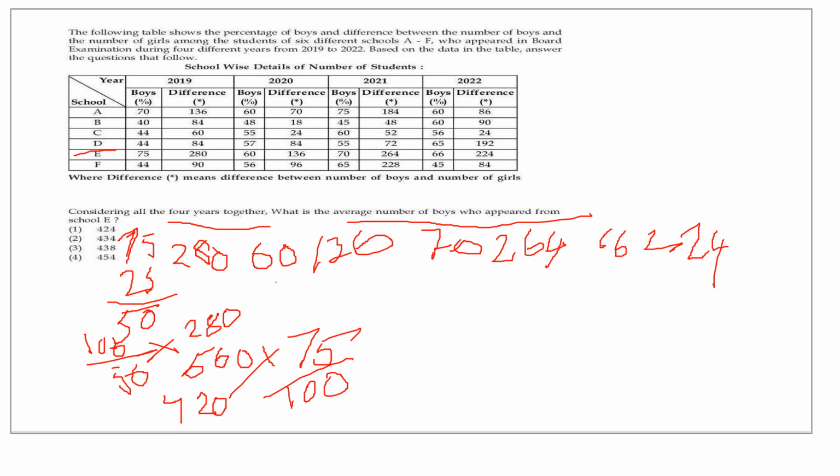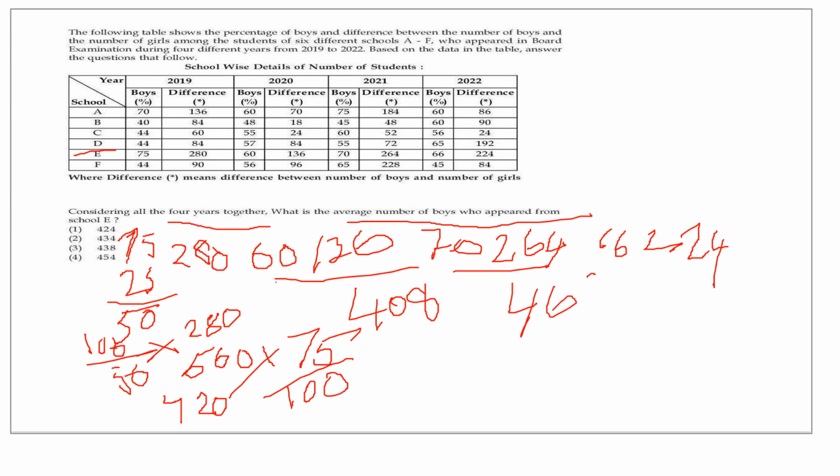Find out the girls' percentage, find the difference, and then find the total number of students, and then the total number of boys, and then add all the 4 years. So like that, if you do this for the year 2020, you will get the total number of boys as 408. And for the third year 2021, the total number of boys is 462.